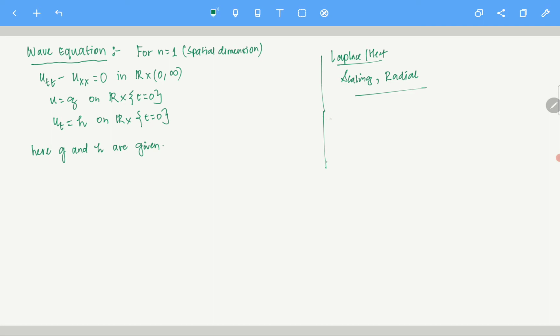Why? Because if I am just asking you to solve this problem, you can solve it, of course. But the boundary conditions have to be nice. g and h have to be nice functions. Otherwise, for the domain R cross (0, infinity), this problem can be solved by separation of variables.